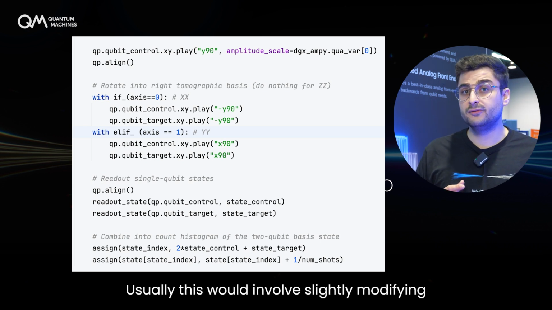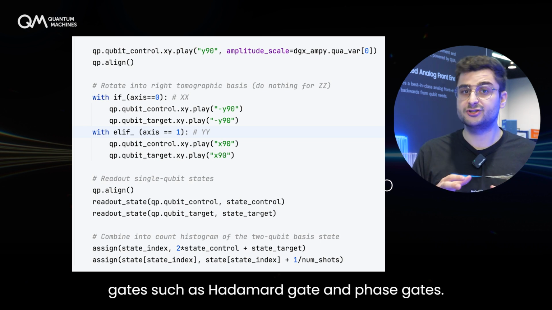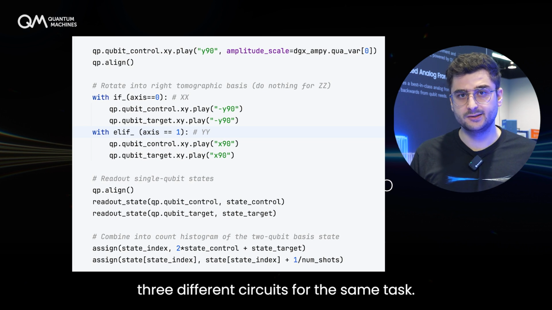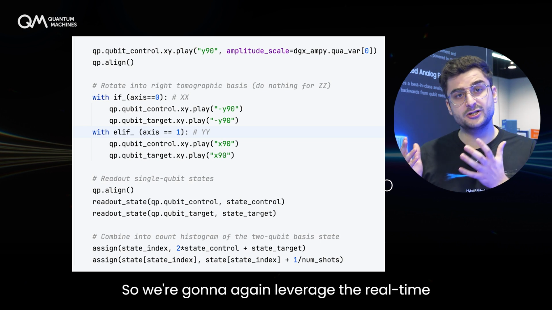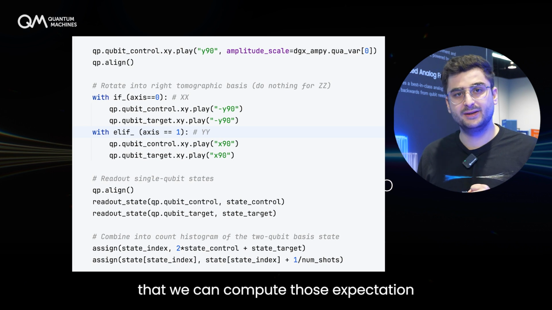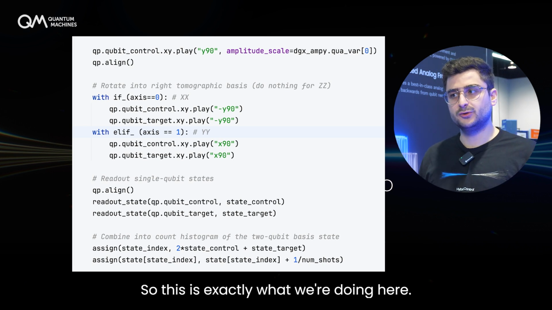Usually, this would involve slightly modifying the quantum circuit by applying some rotation gates such as Hadamard gate and phase gates. Of course, we want to avoid having to load 3 different circuits for the same task. So we're going to, again, leverage the real-time control flow structure of our OPX to make sure that we can compute those expectation values without any overhead. So this is exactly what we're doing here.